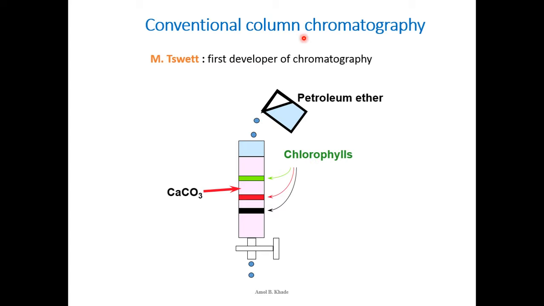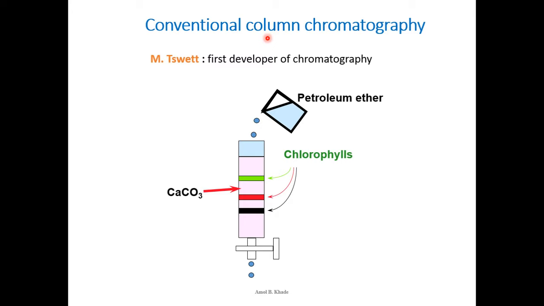Column chromatography, what was discovered, was very conventional and primitive, but still for certain applications like purification of crude compounds when we do synthesis, or purification of crude extract, it is still used in research laboratories, and to some extent at a smaller level even in industries.